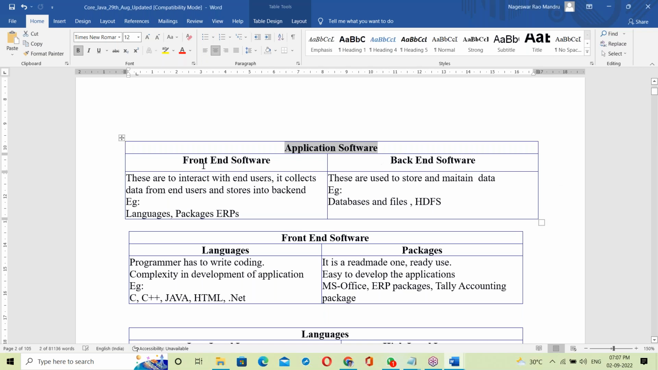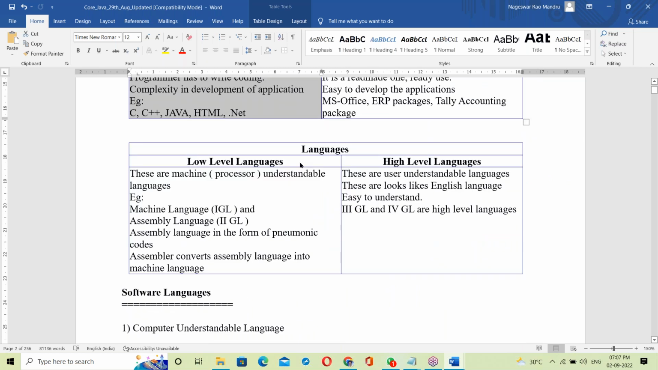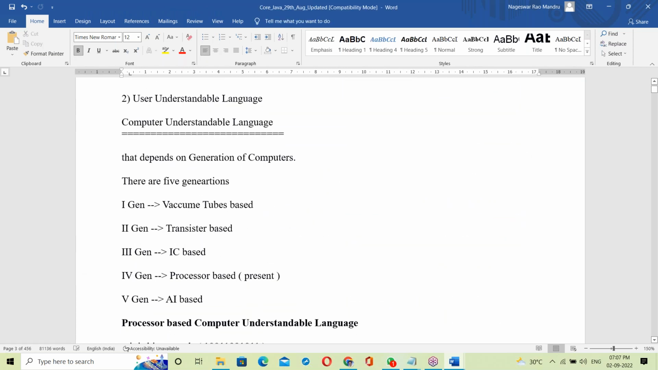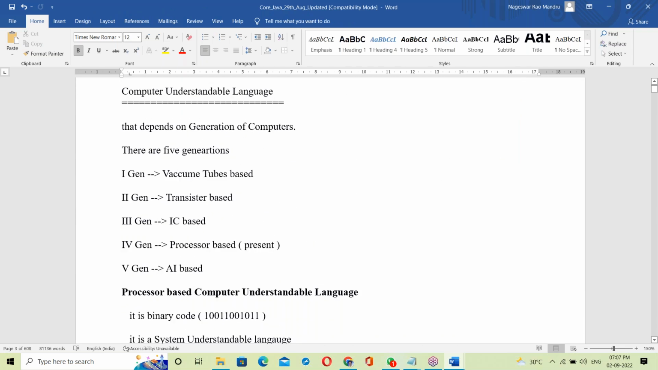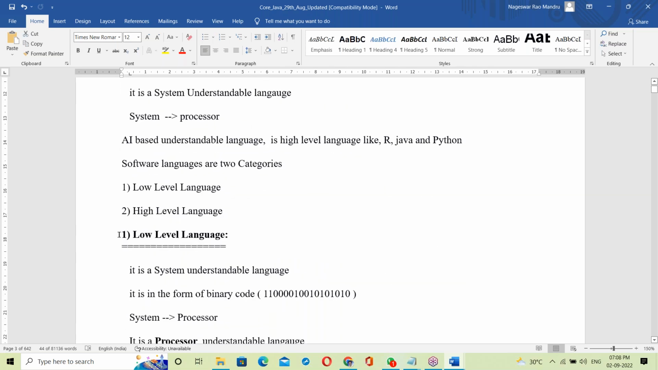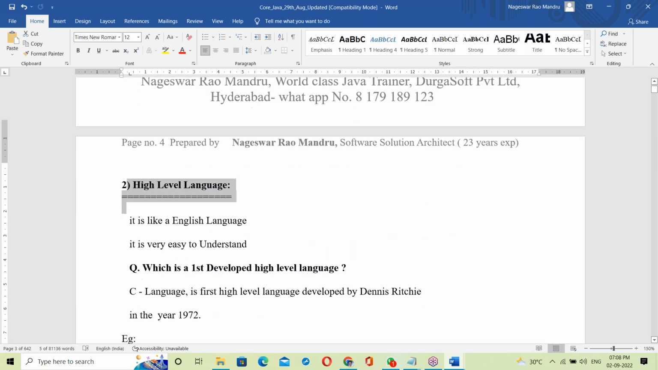In application software, there is front end and back end. Java comes under front end. In front end, there are languages and packages. Java is a language, so then we moved to languages: low level language and high level language. Next, the generations of computers were discussed, then low level language, and then high level language.